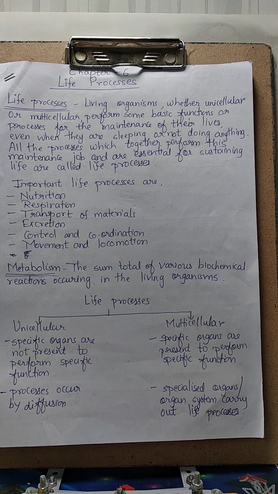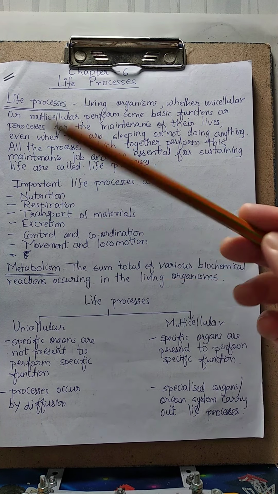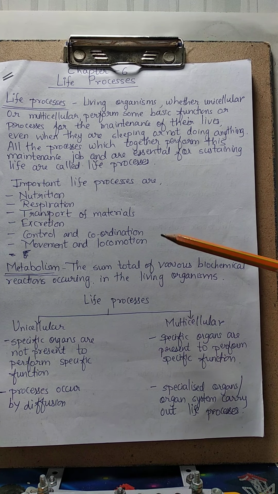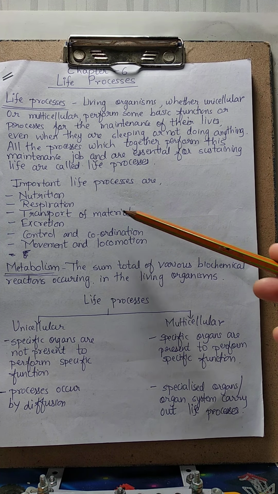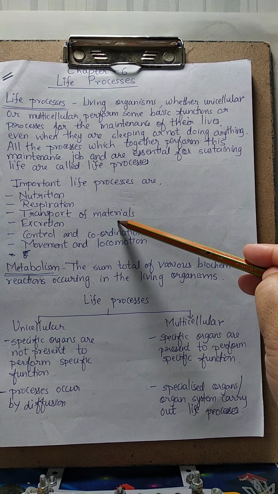So what are the different life processes which are carried out in the body of a living organism? They are nutrition, that is taking in food and converting it into simple compounds to get energy. Then respiration, transport of materials, right?